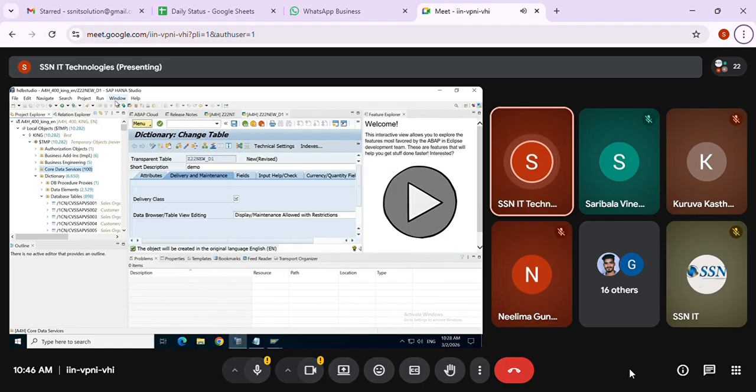If you create with the SE80 also, it will go on the same. If you right click and create also, it navigates to the same. You can go to the source code library and see that programs also. You are able to see a lot of programs, classes, function modules, everything allowed on HANA database on an on-premise system. Clear? When it comes to the cloud, you'll have a lot of restrictions.